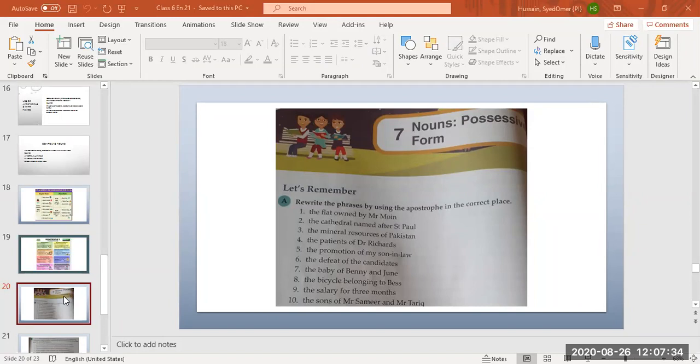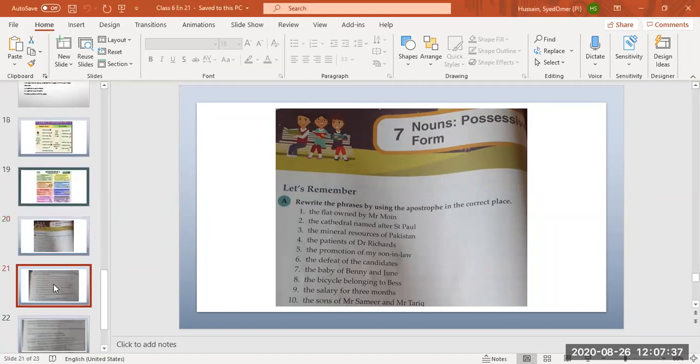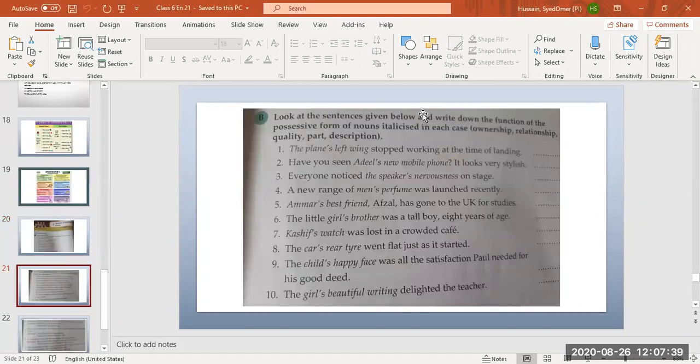Okay, students, now we have to do exercise B. Before our time finishes, you have to complete your work at home, so tomorrow we can quickly do it. Look at the sentences given below and write down the function of the possessive form of nouns in each case: ownership, relationship, quality, part, description. Let me explain it first.